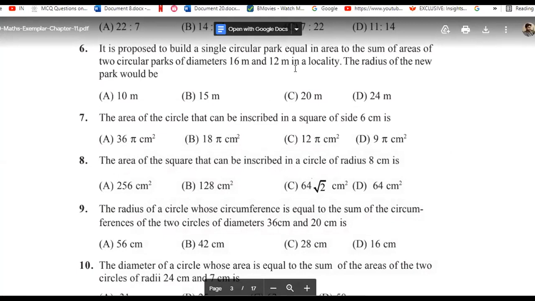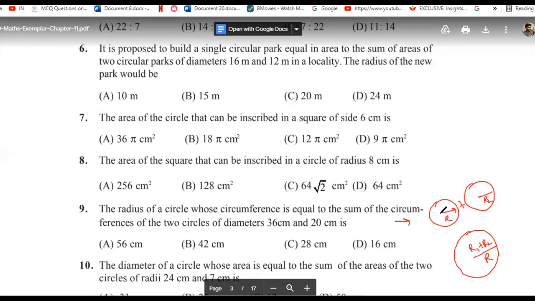So you know the relation for the circumference. If one circle has radius r1 and another has radius r2, and you want a circle that has a circumference equal to the sum of these two circumferences, then the new r will be equal to r1 plus r2.